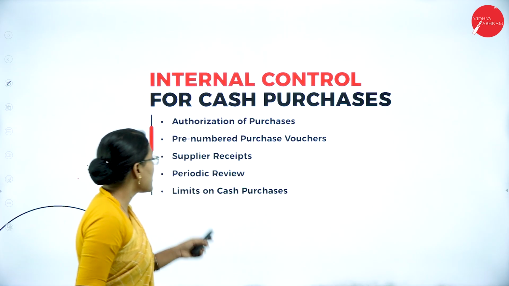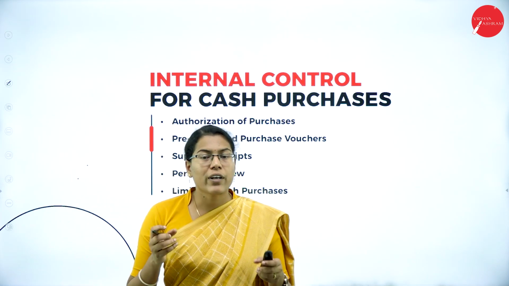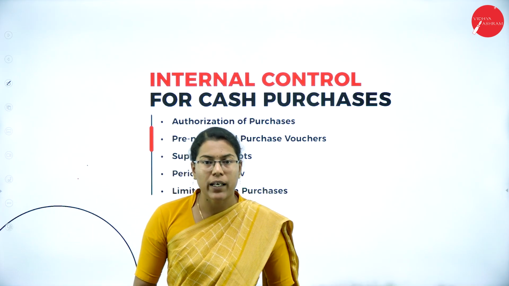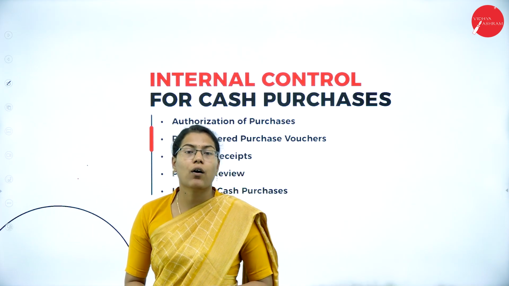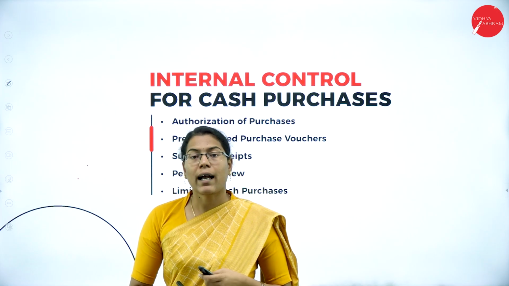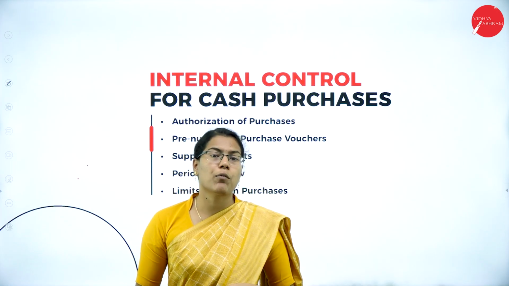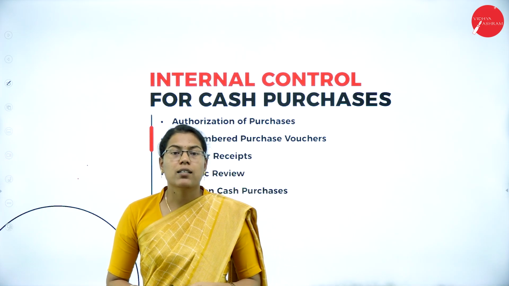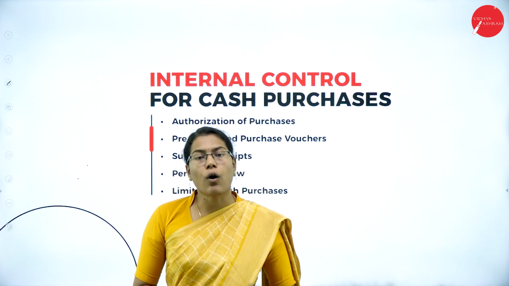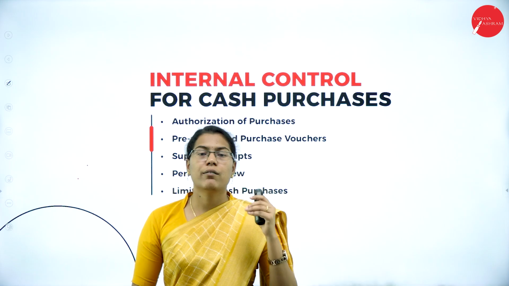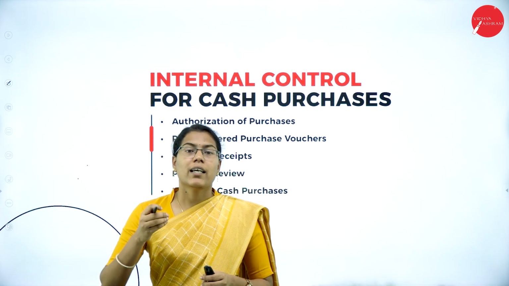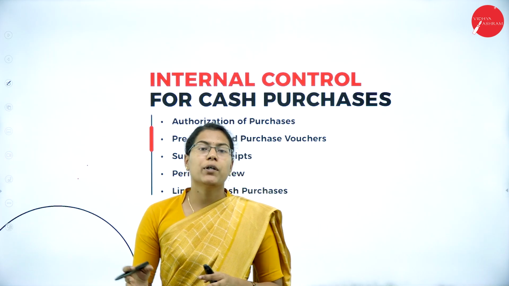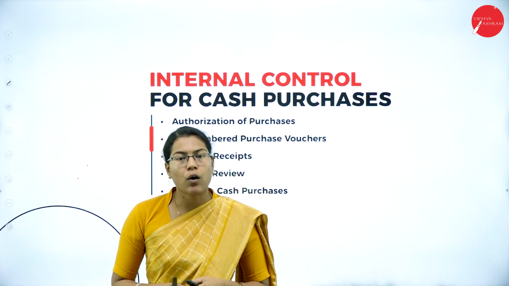Then we have supplier receipts. For every cash purchase, a receipt from the supplier should be obtained. It helps to keep the records and documents properly, as well as at the time of auditing. For example, an office person buys supplies for the office and gets a receipt from the supplier, and he attaches that receipt to the purchase voucher and submits it to the accounts department for record keeping.